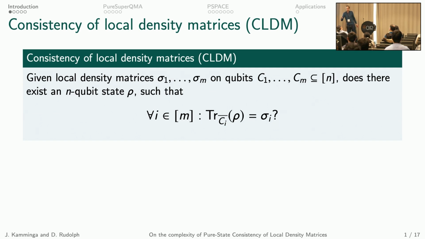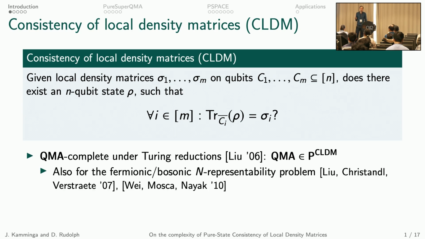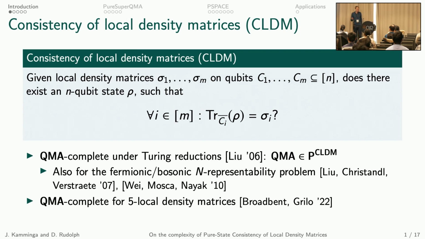This problem shows up in physics, and it was shown in 2006 by Liu that it is QMA complete under Turing reductions. Later, it was also shown that two variants of this problem, the bosonic and fermionic n-representability problems, are also QMA complete under Turing reductions. And finally, in 2022, Broadbent and Grillo showed that the CLDM problem is QMA complete also under Karp reductions for k is 5. So the size of the density matrices is 5.